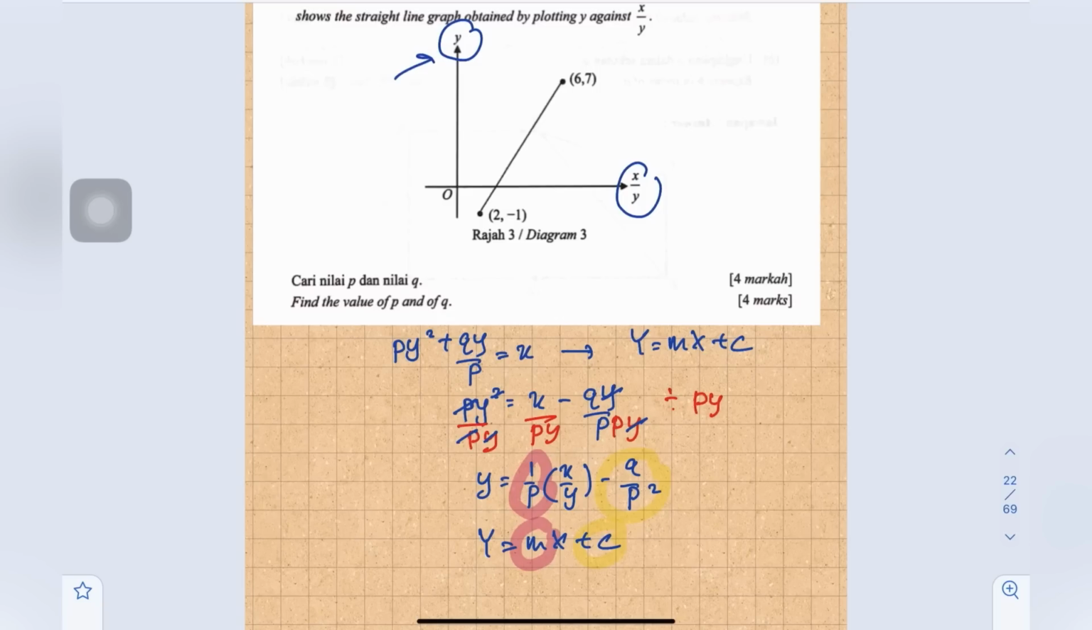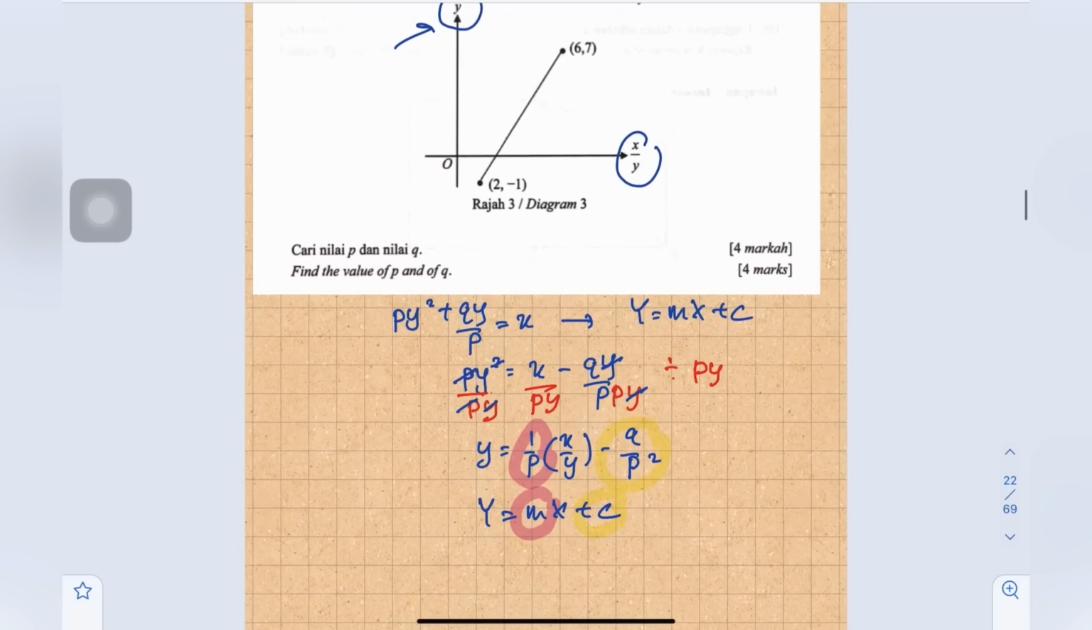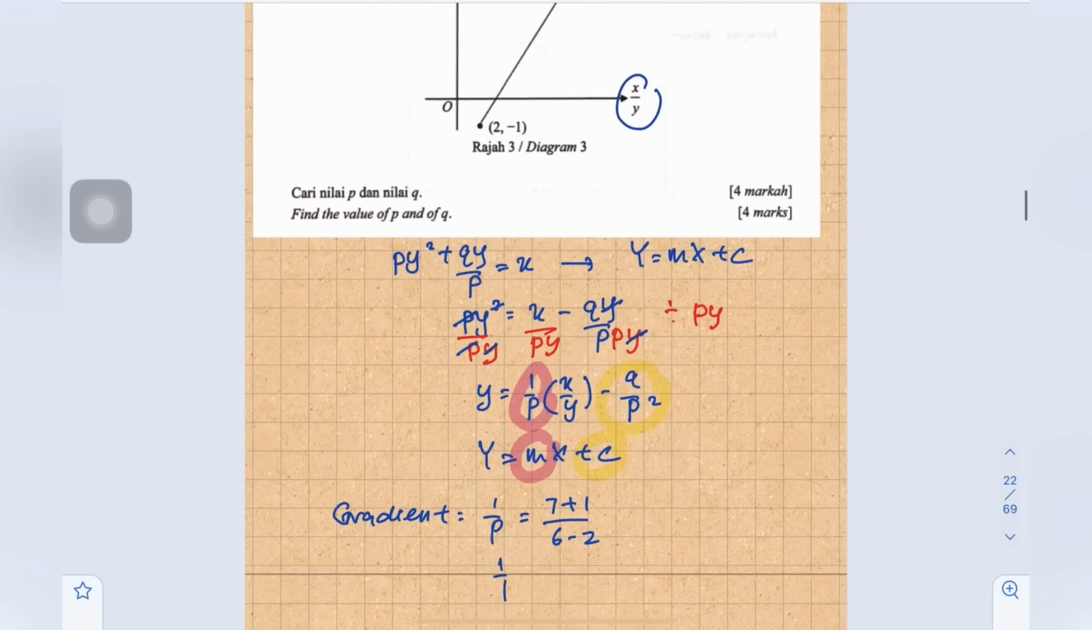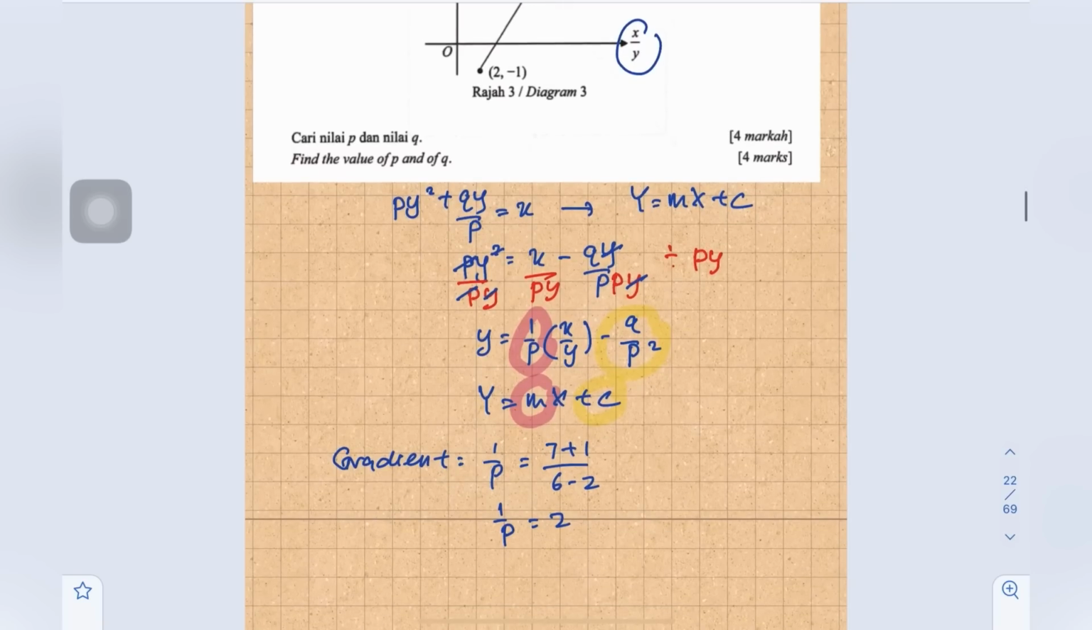Okay, so first we are going to find the gradient. Gradient just now is 1 over p. To find the gradient we can use y2 minus y1 over x2 minus x1. We have 2 points here. So 7 minus negative 1, so 7 plus 1, over 6 minus 2. So 1 over p equals 2, then p equals 1 over 2.